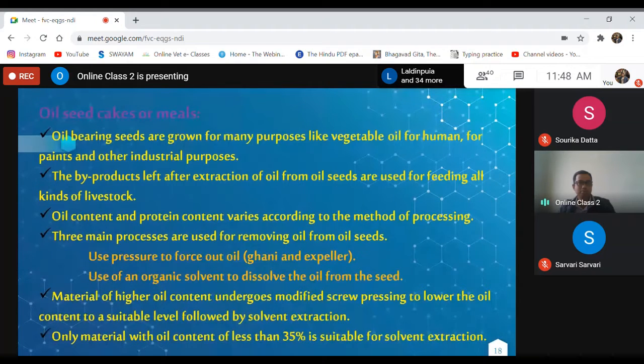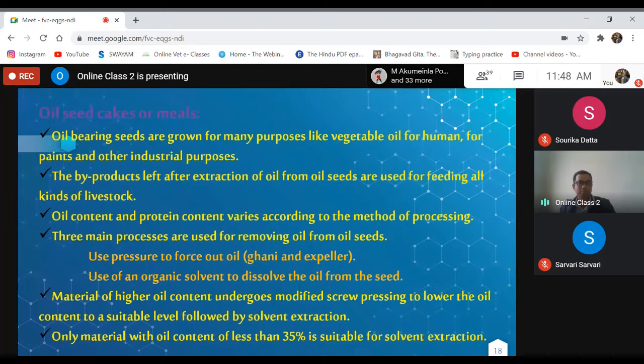The byproducts left after extraction of oil from oil seeds are used for feeding all kinds of livestock. That means oil cakes or meals are leftovers that we human beings do not require.